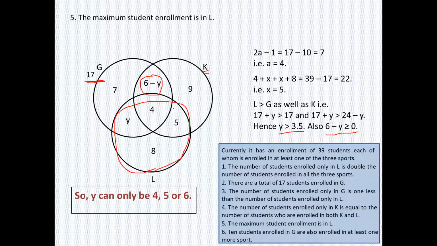So these are the three values which are possible. Now whatever questions we will be having on this set, they automatically would be based upon this value of Y only. So let's move on to the questions.